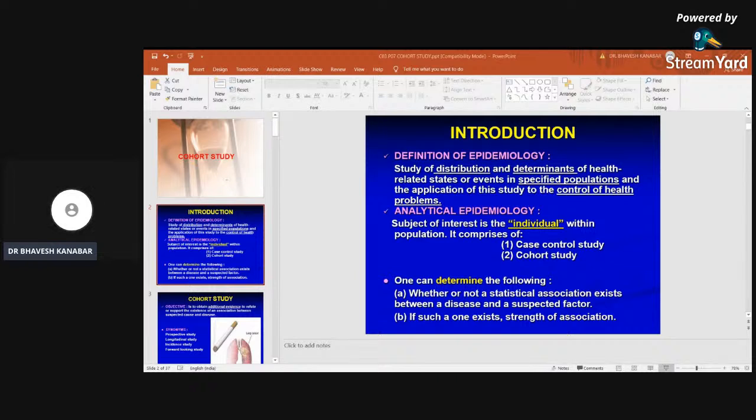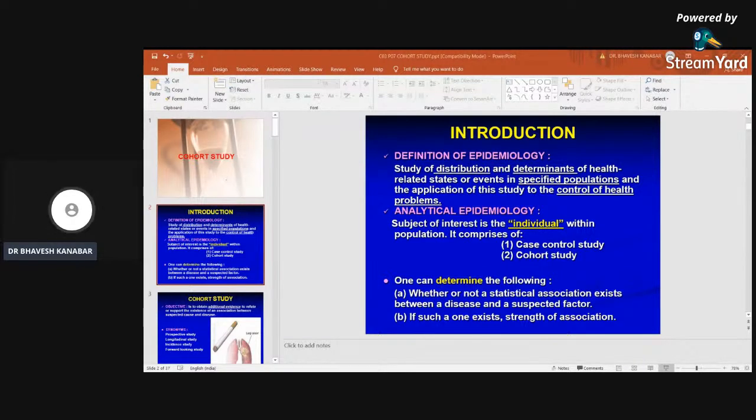The cohort study is also known as prospective study because it proceeds from cause to effect. Cause is smoking and effect is lung cancer. In a prospective study, we have to study the population who are smokers, and follow this population over a period of some years, say 10 years. Among smokers, how many develop lung cancer? We compare that with the non-smoker population at the end of 10 years, right? So that is a prospective study.